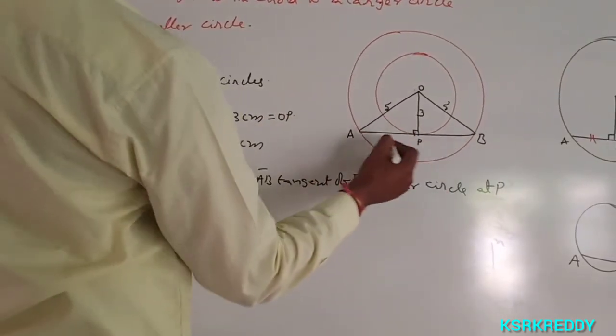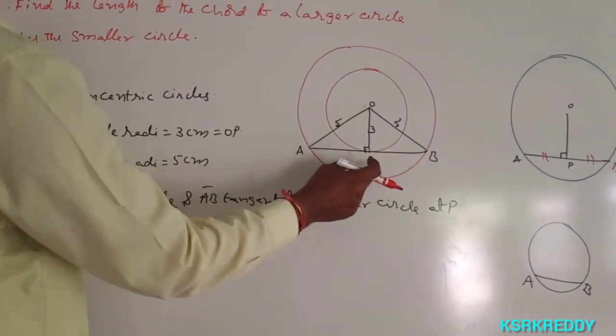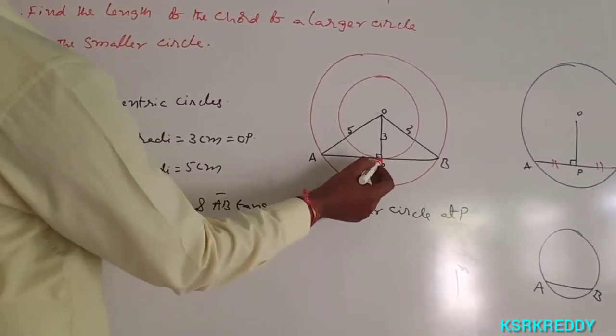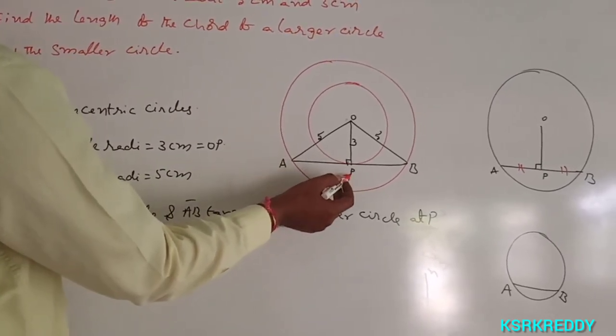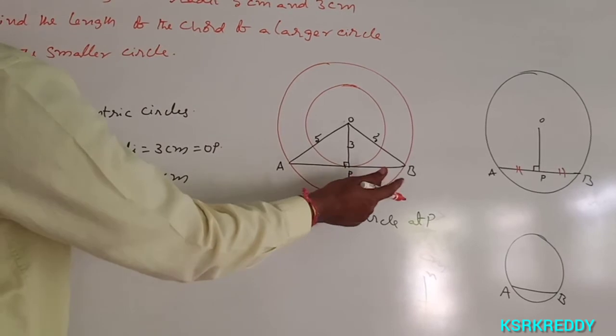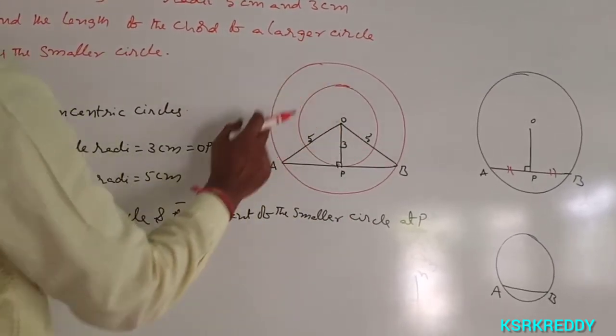AB is the chord of the bigger circle, and it touches the smaller circle, meaning it intersects at one point, P. So AB is the chord of the bigger circle and a tangent of the smaller circle.